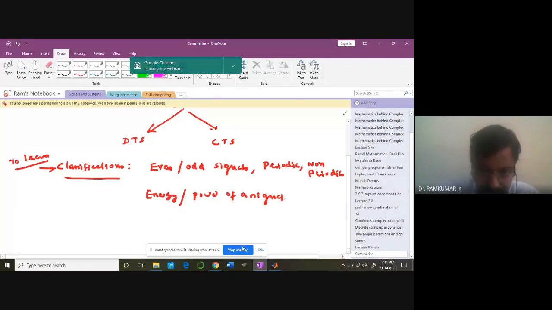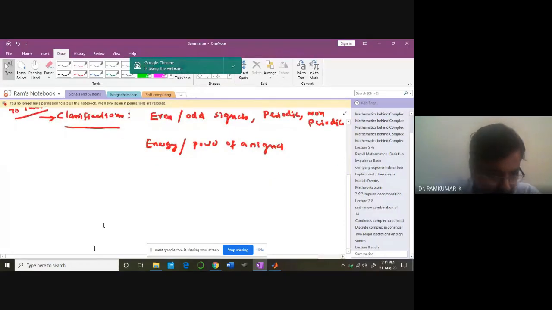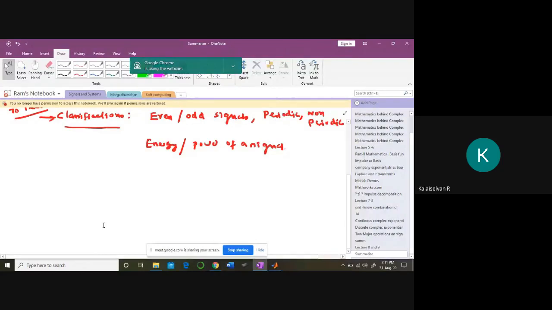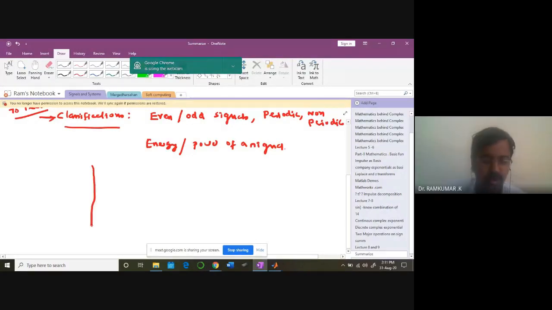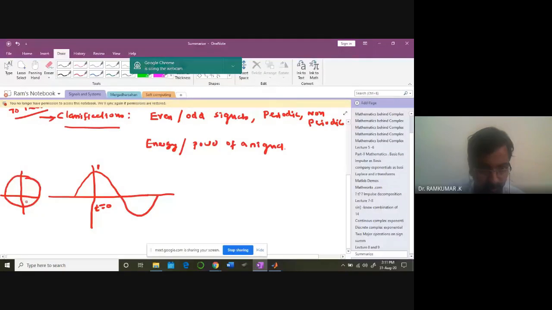So can somebody give me an example for an even signal? Cosine, sir. Okay. We look at the cosine waveform like this. Understand? So at time t equal to 0, the signal will be at the peak value. That's what our unit circle also tells. At t equal to 0, what is the cosine value? It's equal to 1. Then when the angle increases to 90 degrees, pi by 2, it becomes 0.